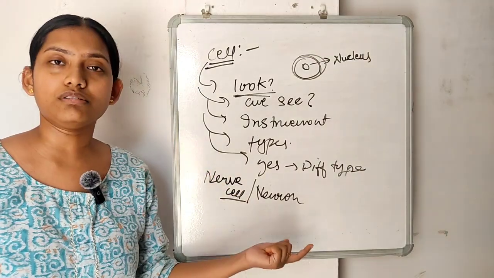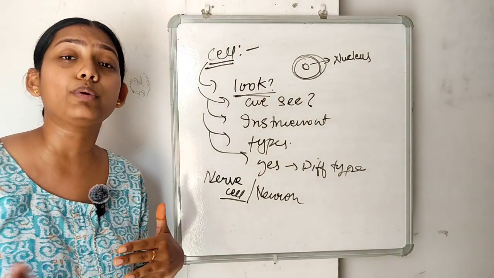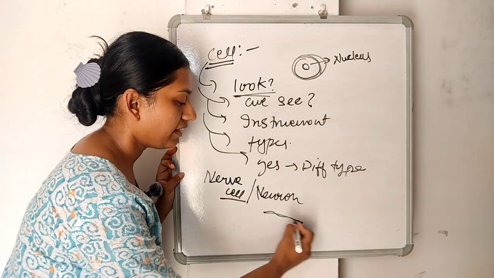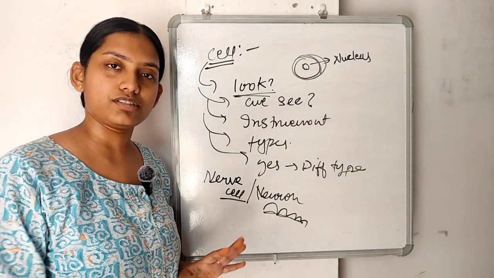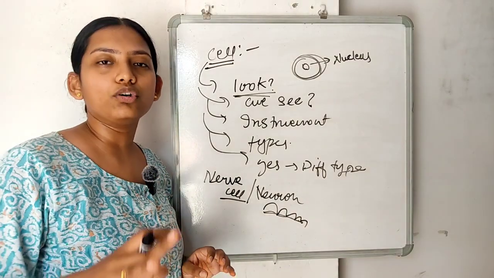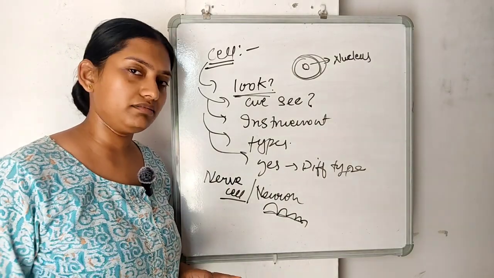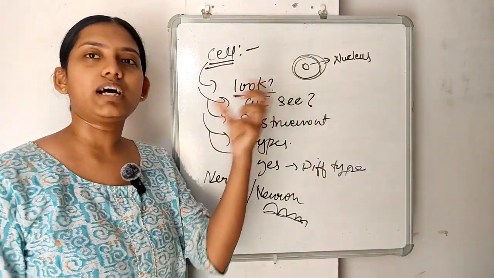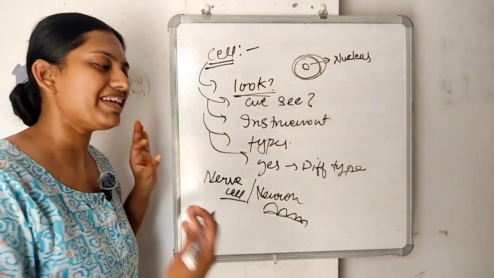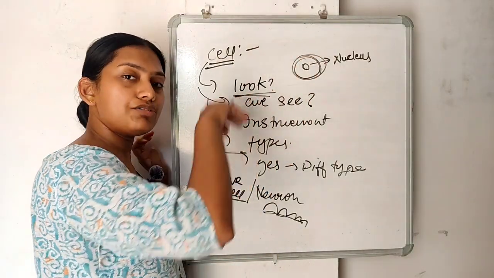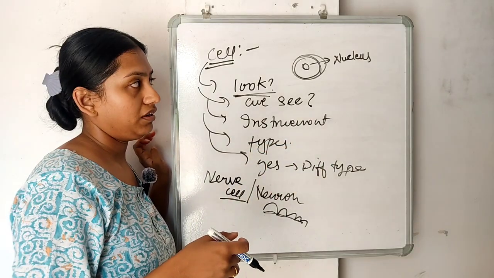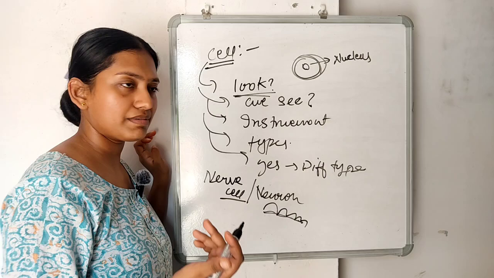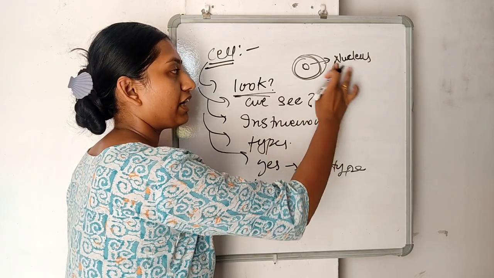Nerve cells or neurons have to transfer messages very quickly, so their structure is long and slanted, so that they get more space to pass their messages. Muscle cells are round in structure, and so on. So their looks are different according to the functions they perform. Basically, we take an example: the round structure is for animal cells.